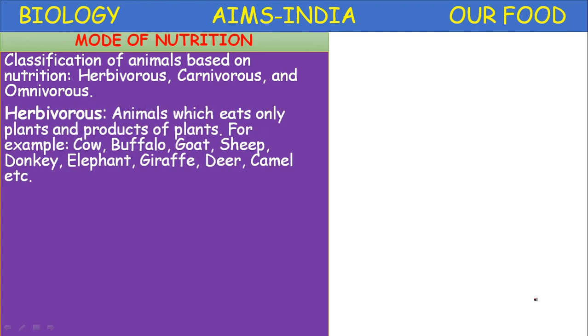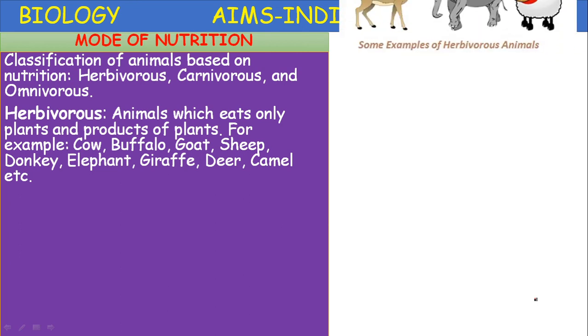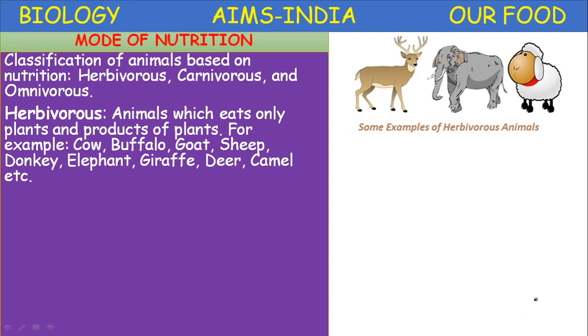Herbivorous animals, the animals which eat only plants and products of plants are called herbivores. Example, cow, goat, sheep, buffalo, donkey, elephant, giraffe, deer, camel, etc. Some examples of herbivorous animals are deer, elephant and sheep, given here.